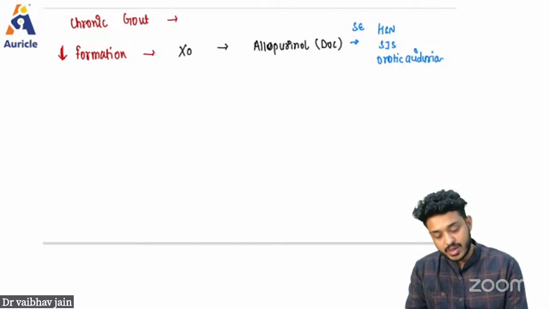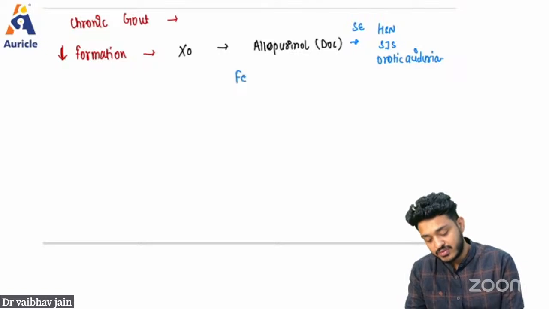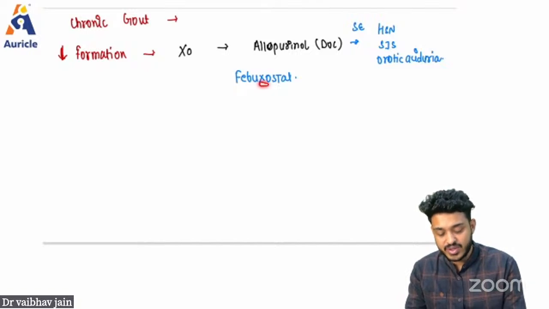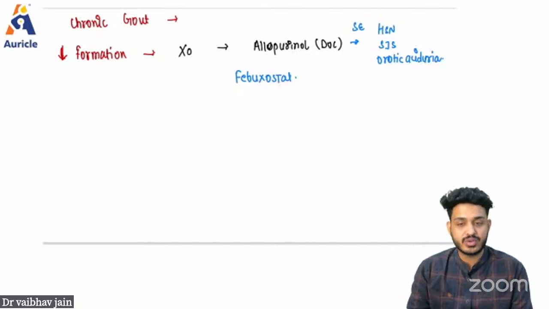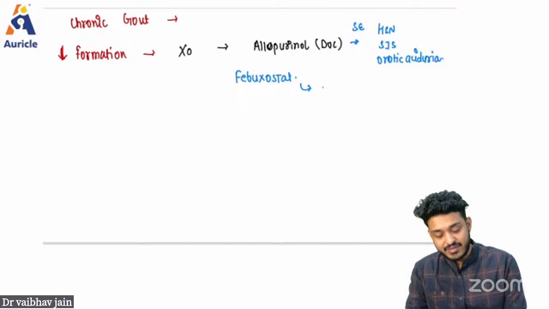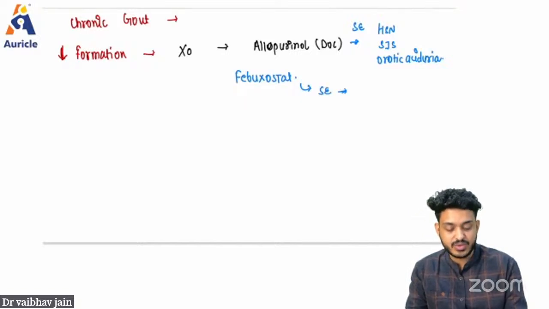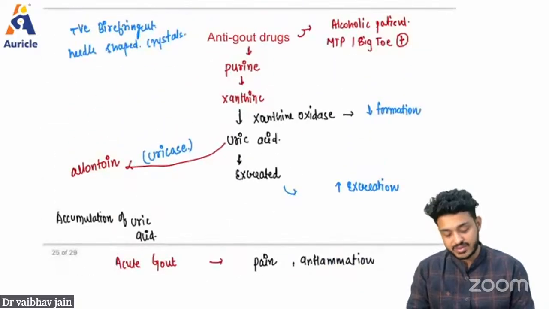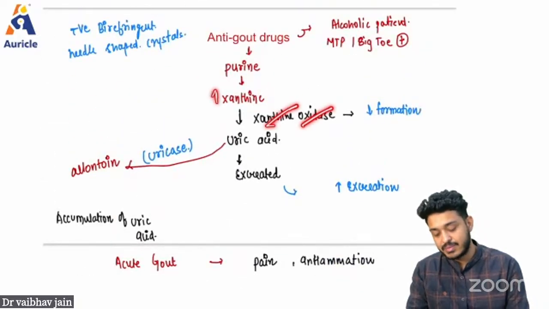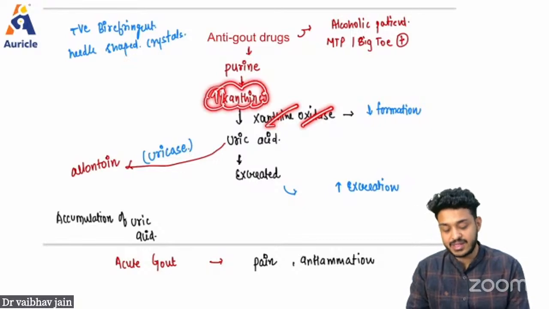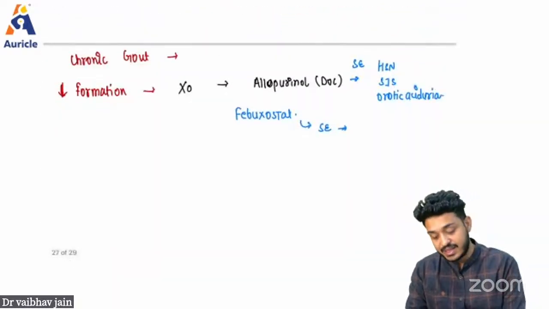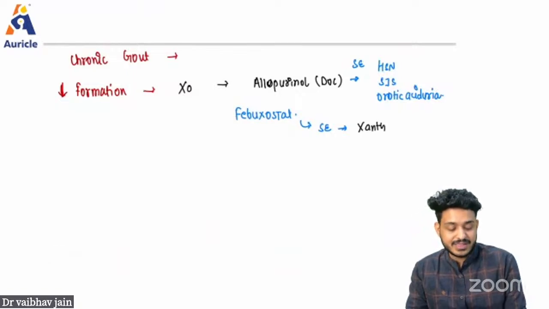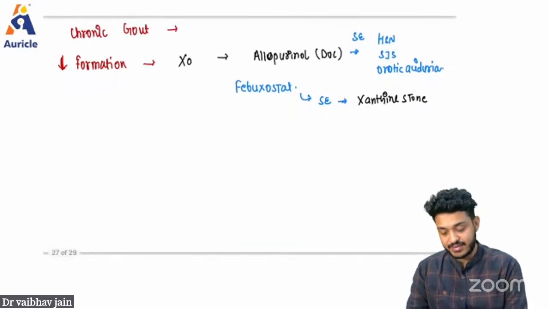One more drug we can use, a new drug, is going to be your febuxostat. You can easily remember it as xanthine oxidase stat. It is going to stop the xanthine oxidase, febuxostat group of drug. So what is the side effect that we are having? If febuxostat inhibits this particular enzyme, what will happen? There will be an increase in the levels of xanthine, and if there is an increase in the levels of xanthine, the patient will be having xanthine stones in the body. So that is the side effect we are having.